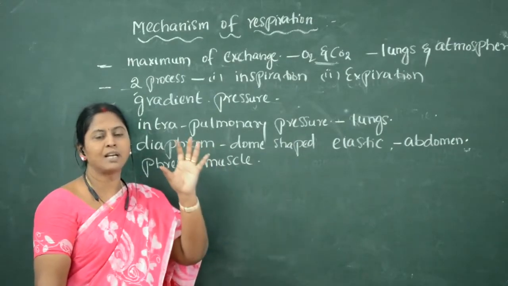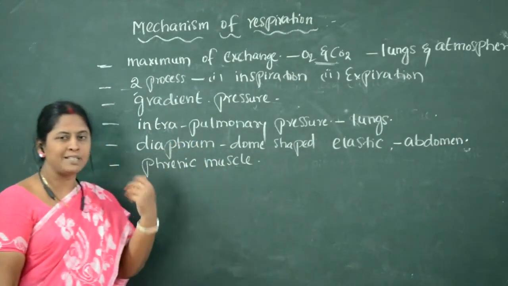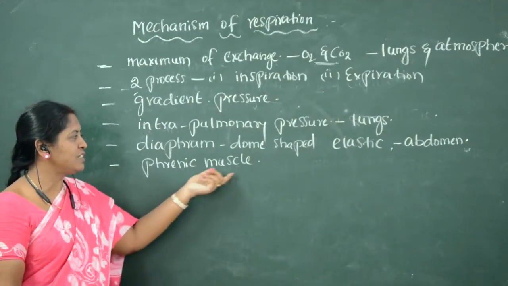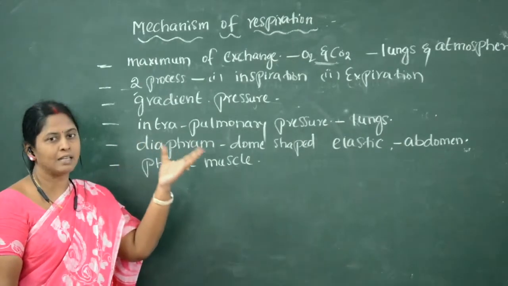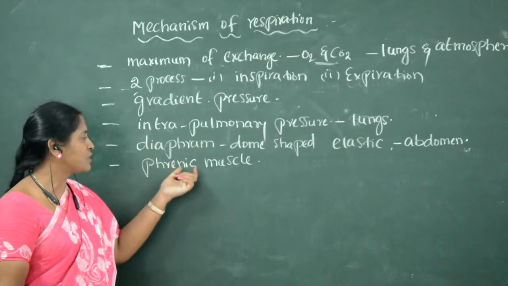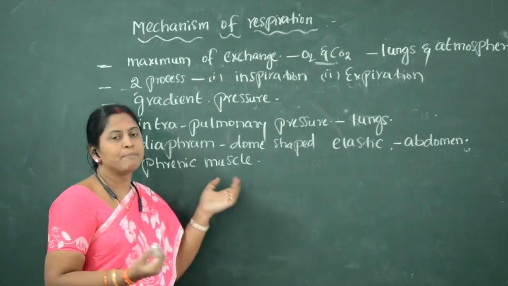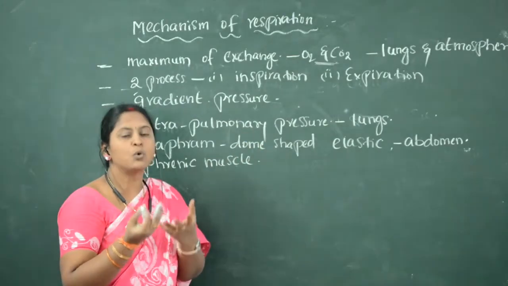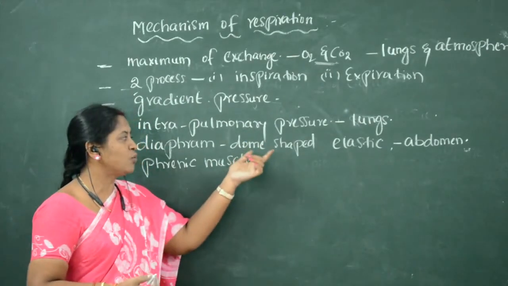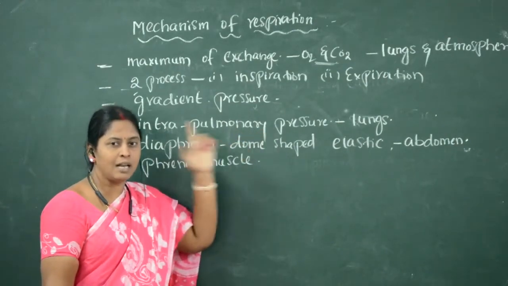Because of the contraction and relaxation of the diaphragm, that is the phrenic muscles which are present in the diaphragm, it can contract and relax. Because of the contraction and relaxation of these diaphragm muscles, the intrapulmonary pressure can increase or decrease. That is one of the reasons how gaseous exchange occurs in the lungs.